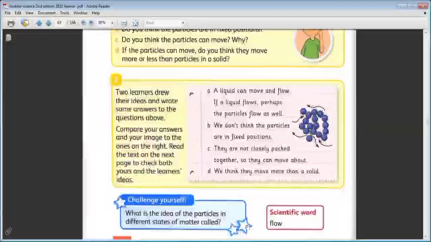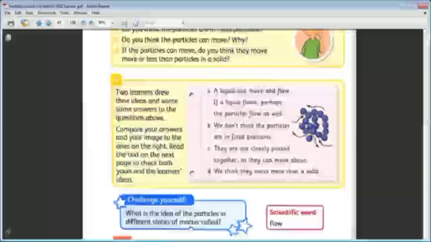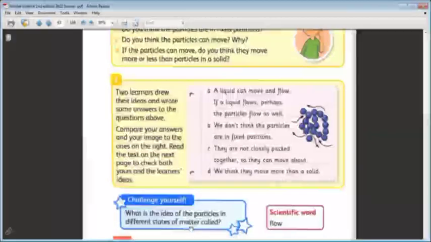What is the idea of the particles in a different state of matter called? Can you remember, Saba? The idea that the scientists have, the idea of the particles in different states of matter, they call it what? Particle model. Particle model. Okay.